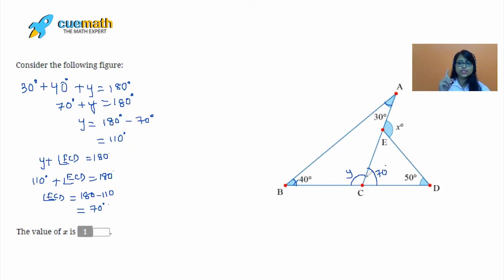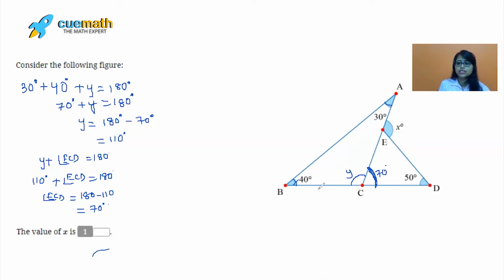Also, you observe a thing here. Here also we have proved the exterior angle property. You can see this is the angle formed. This is the exterior angle to the triangle ABC. And you can see this angle is the sum of 30 plus 40. So here also we can directly find the measure of this angle by adding 30 plus 40. I just wanted you to understand this better, so we have done it again for you guys. Now we can directly implement the exterior angle property.